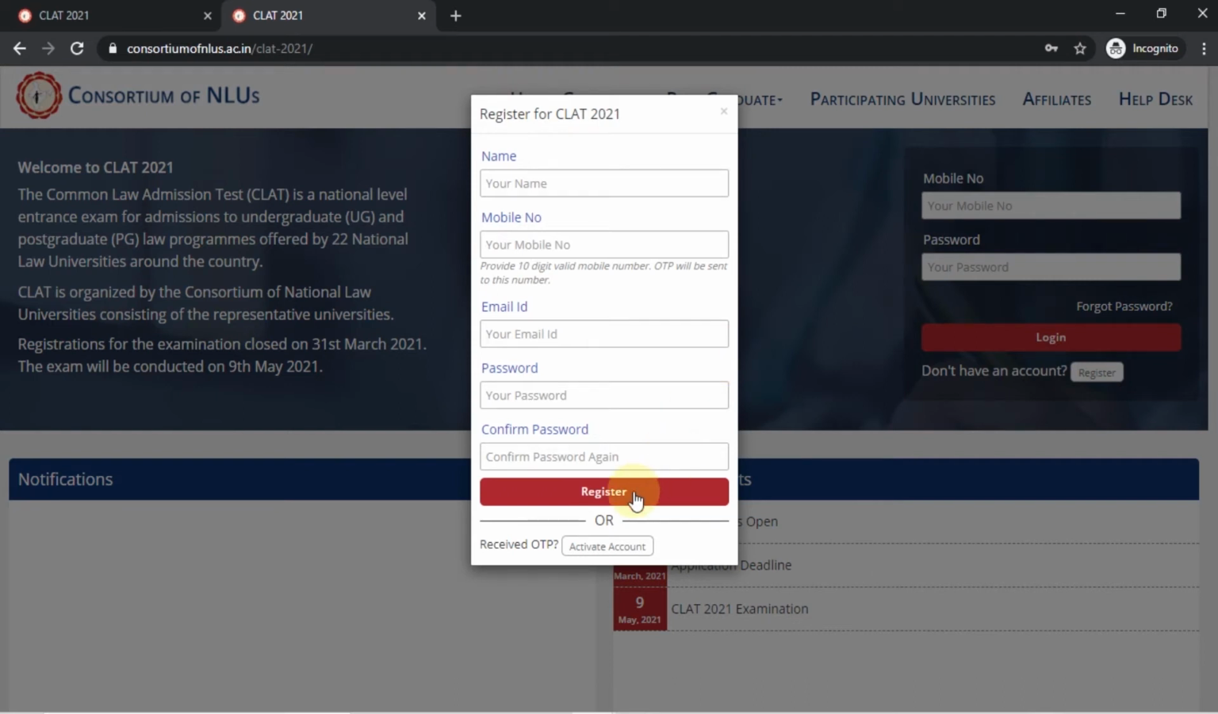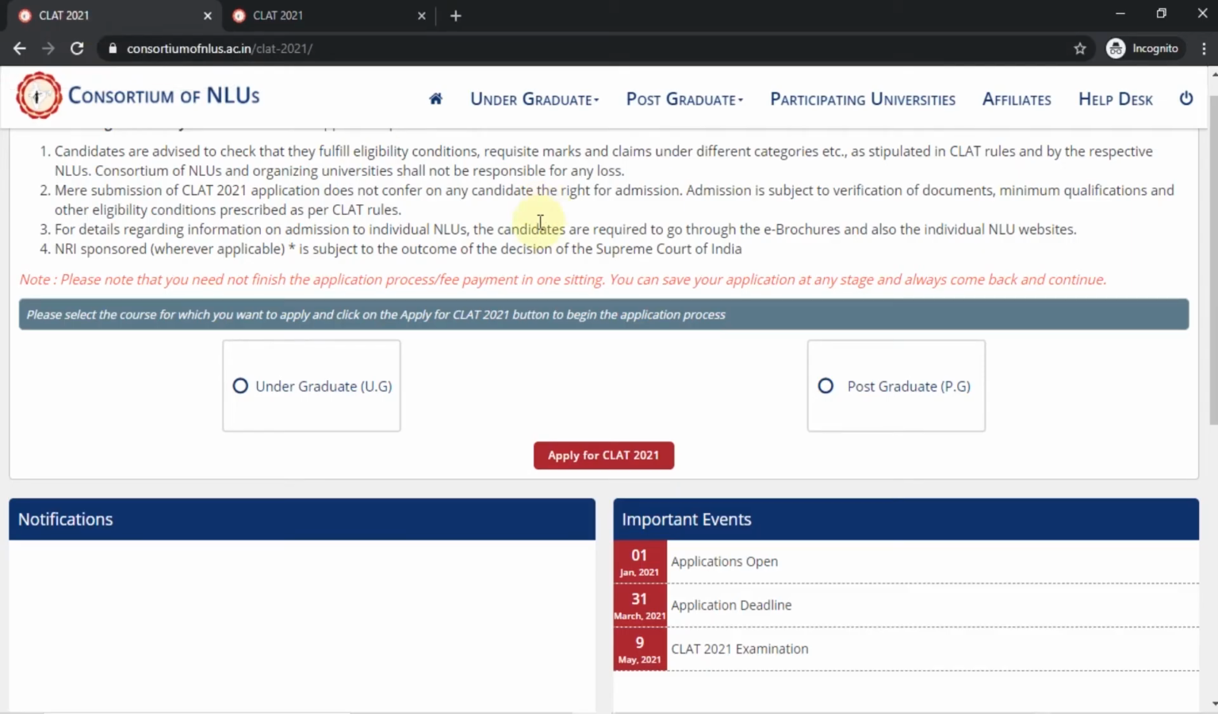The minute you click on register, you will receive an OTP to the mobile number that you have just given, so that you can fill in the OTP and activate your account. Right. Once you activate your account, a screen like this will open up where you have to fill whether you are applying for the UG course or the PG course. Ensure that you do this very, very carefully. Right. So go ahead and click on the undergraduate. We are explaining the process for the UG course right now. So you can click on this undergraduate program and then click on apply for CLAT.